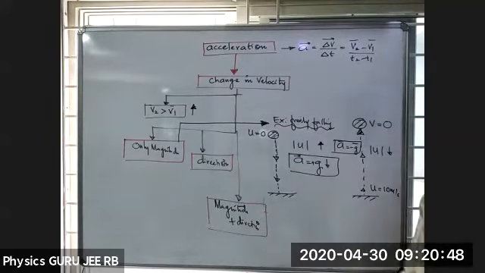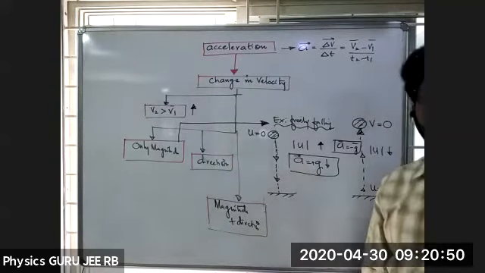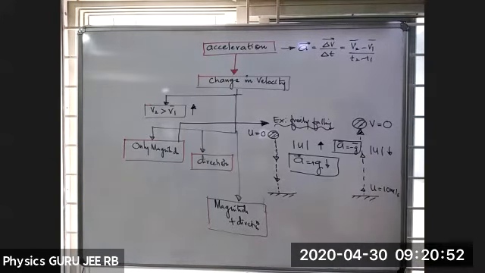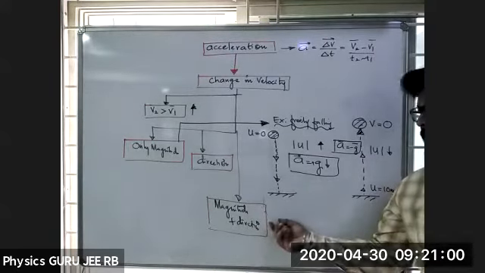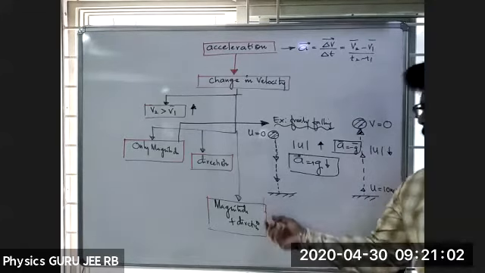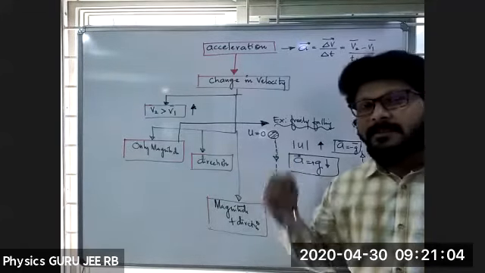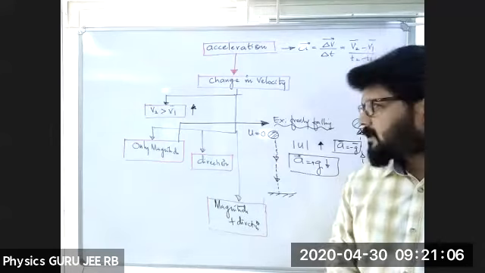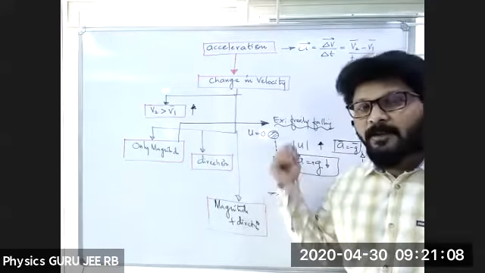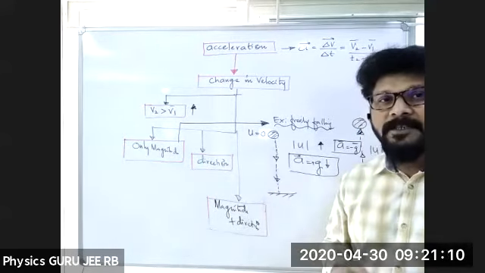So only magnitude, freely falling body. Sir, can you once again explain? What should I explain once again, Sharanya? From where? Freely falling body, initial velocity is 0. Do you accept, Sharanya, here? Initial velocity for a freely falling body is 0.